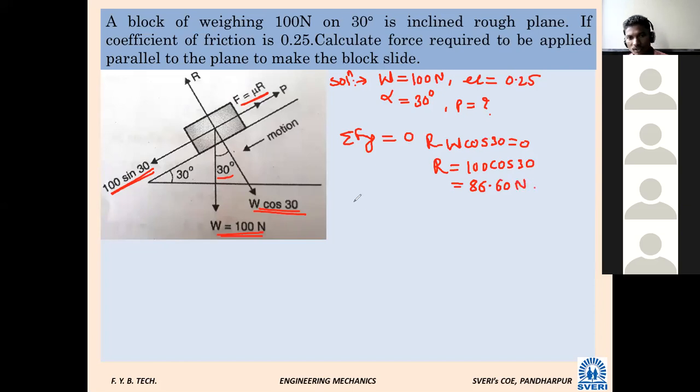Now summation Fx is equal to 0. Resolving the forces along the plane. So the force P is applied towards the right-hand side, which means positive. Then F. How will F be, plus or minus?